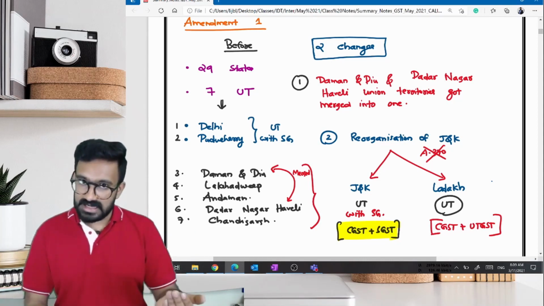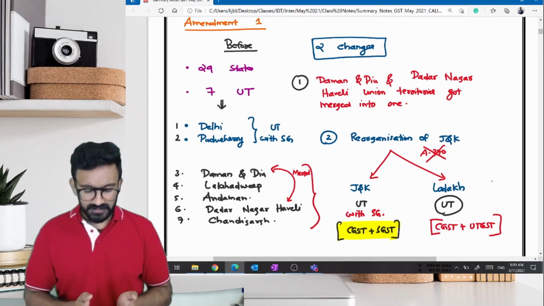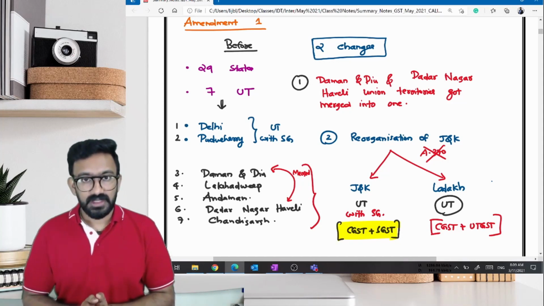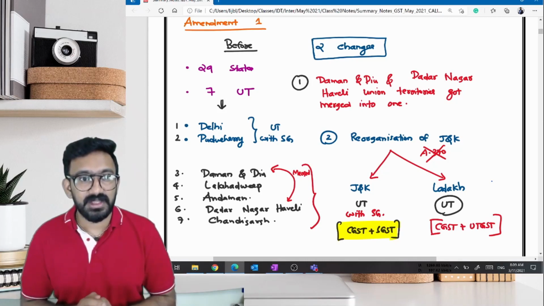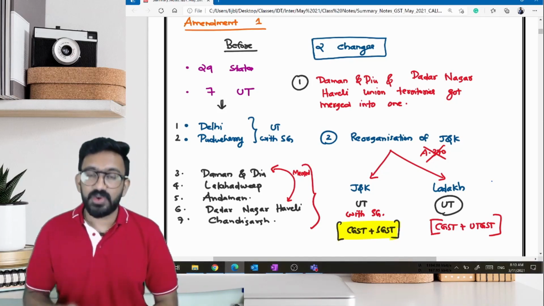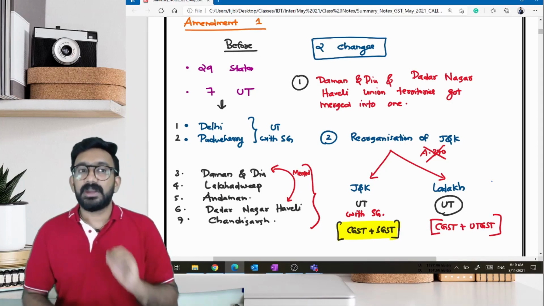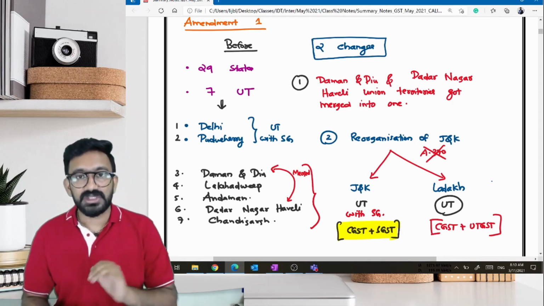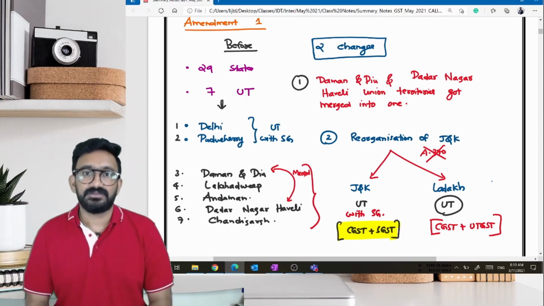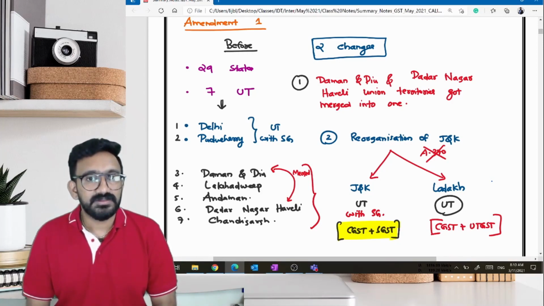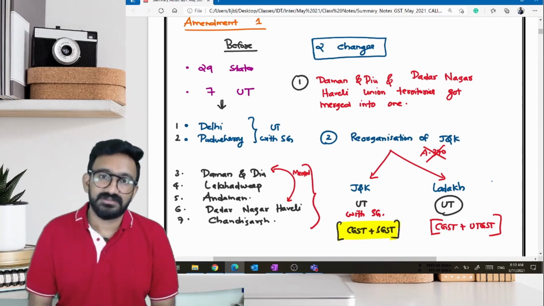Can these union territories pass the SGST Act in their Legislative Assembly? The answer is yes. So in Delhi and Pondicherry, even though they're union territories, they can pass the SGST Act. So if somebody is making an intrastate supply in Delhi and Pondicherry, it will have CGST and SGST itself. Are you guys clear on this? It is almost like Kerala, Tamil Nadu, Karnataka, any other state.